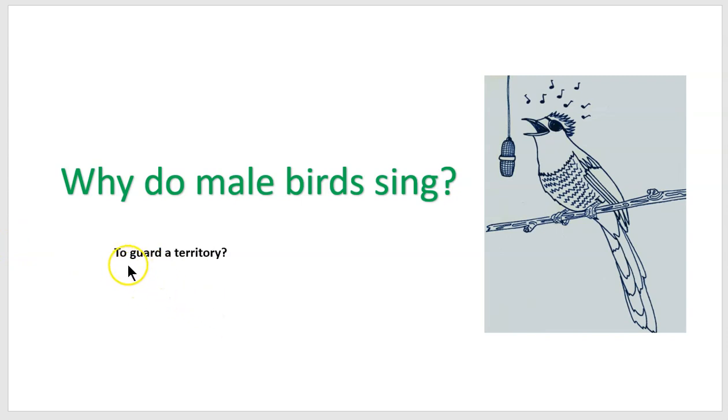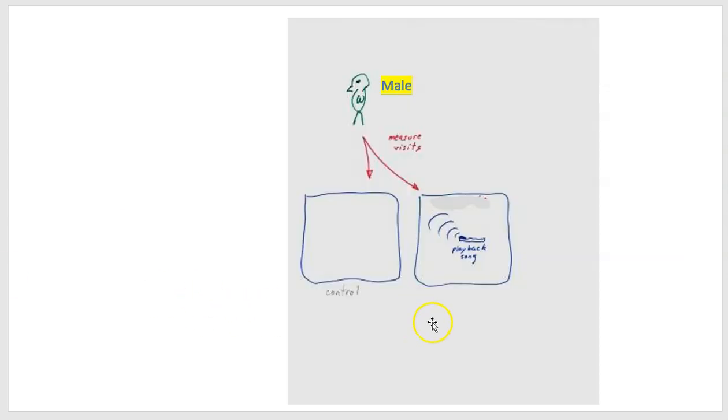Perhaps you thought of something like to guard a territory. Maybe male singing is an attempt to define a certain territory, to keep other competing males away. Well, consider this experiment then. Notice we have a control condition and another area with male song here, but instead of measuring the behavior of females, we're measuring the behavior of other males in the environment. And when you do this experiment, you do find that males enter the silent region more often than the region that has the recording of a male song.